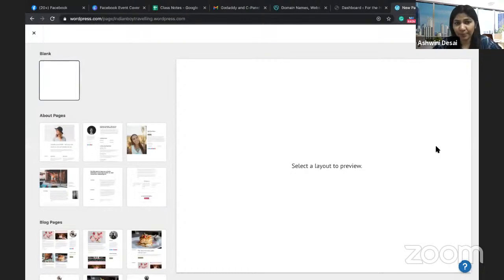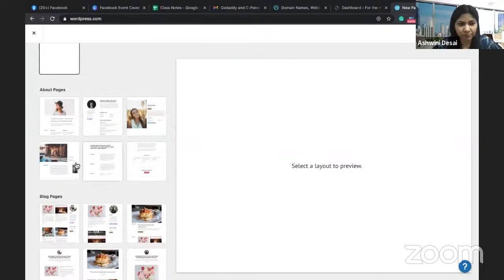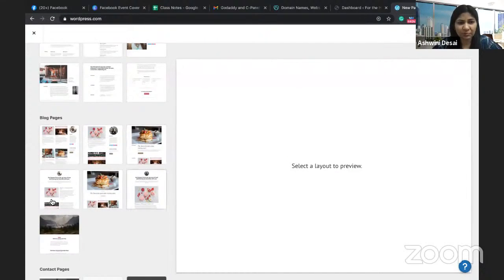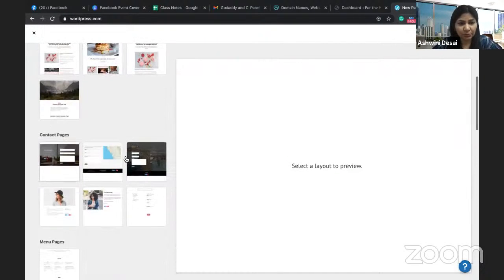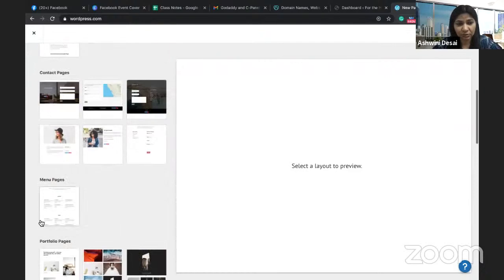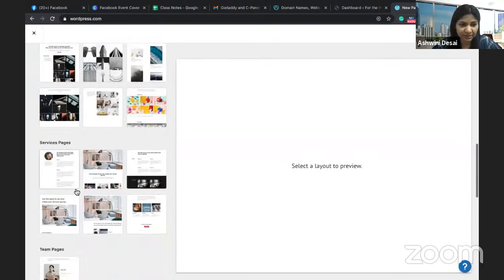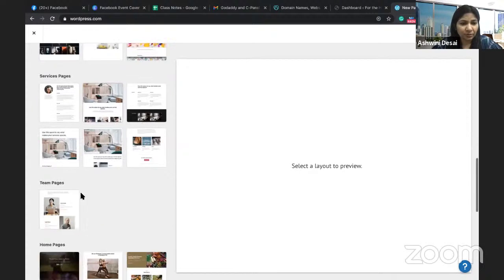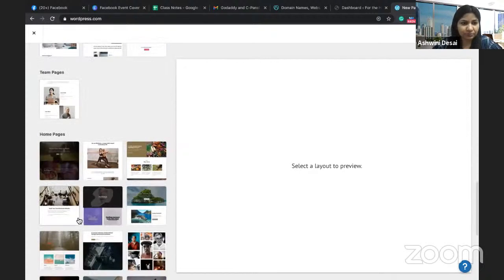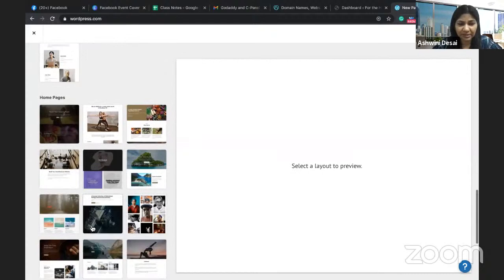Okay, this is add new page. I'm trying to create a new page. Now there are a lot of templates you can start with: a blank page, these about pages, these blog page themes, this contact page, or the menu page, whatever your requirement is, that kind of template is available these days. Or the team page or the blog. Even the home page can be designed in variations.